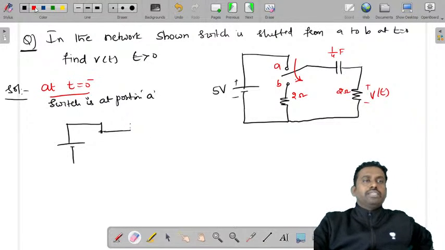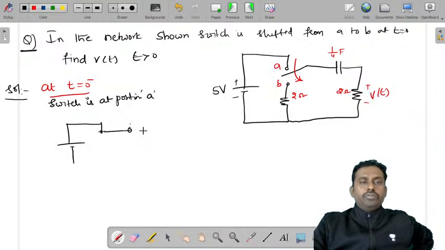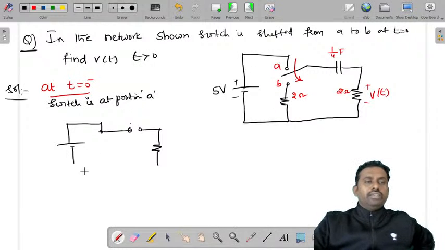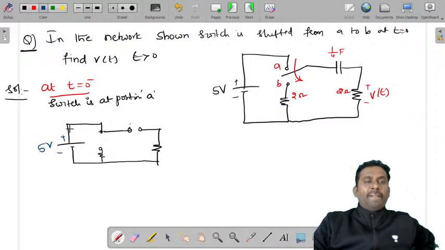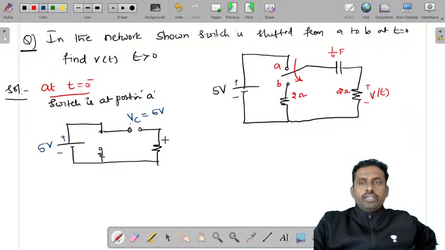You have a resistor here, and you need not draw it because it is on the B terminal. Even if you draw it, that doesn't matter at all. So this will be 5 volts. What is the voltage across the capacitor? It is charged to 5 volts, and this is V of t and 2 ohms.